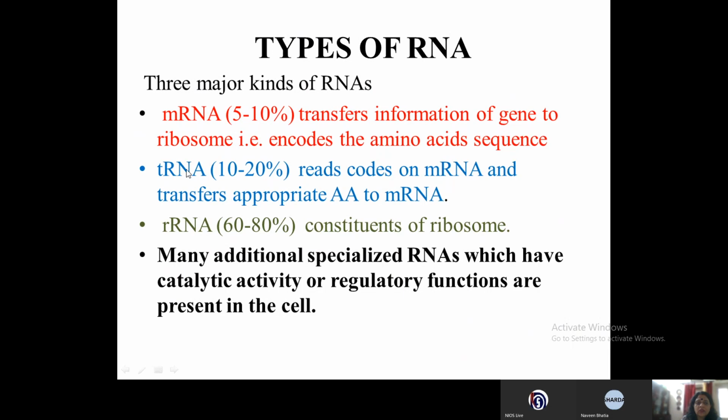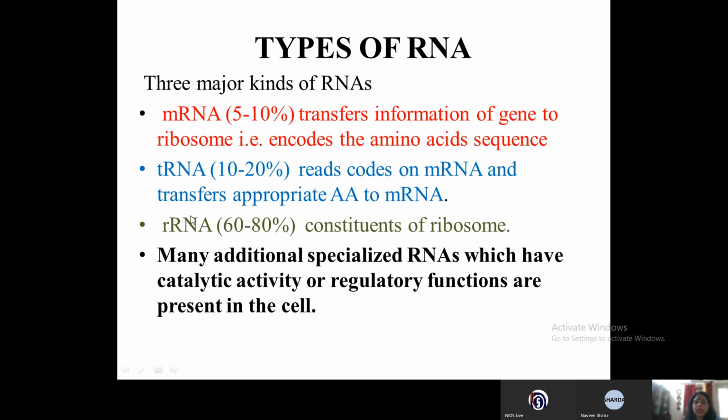The tRNA is also called the transfer RNA, and it is about 10 to 20%. They are able to read the codes on the mRNA and transfer the appropriate amino acid. The transfer RNA has the amino acid joined to it on one end, and in the anticodon loop it is able to read the codes that are present on the mRNA.